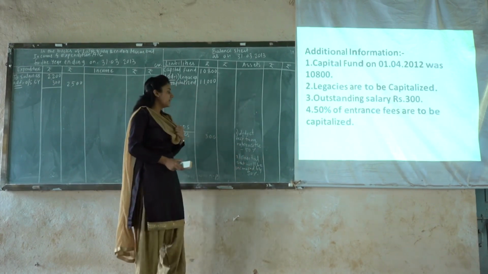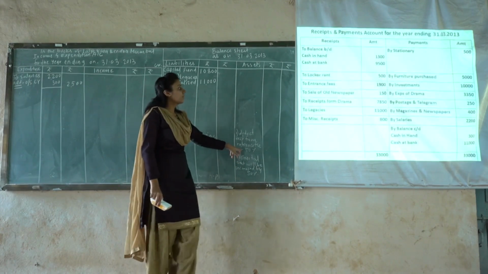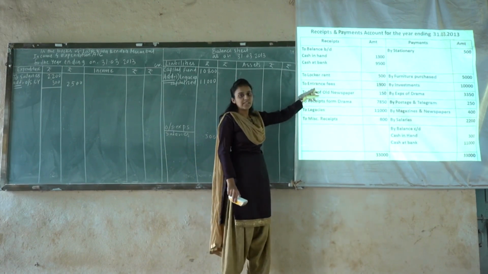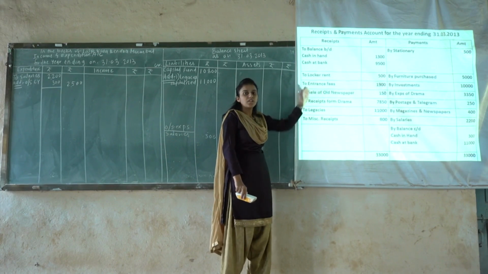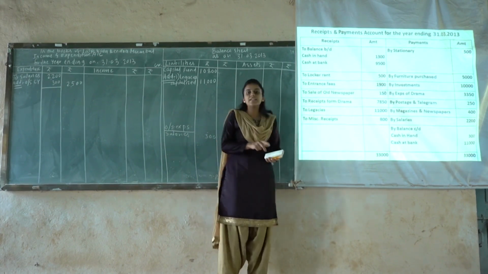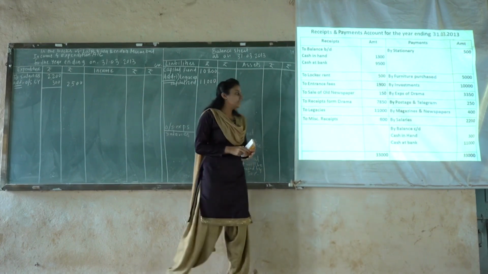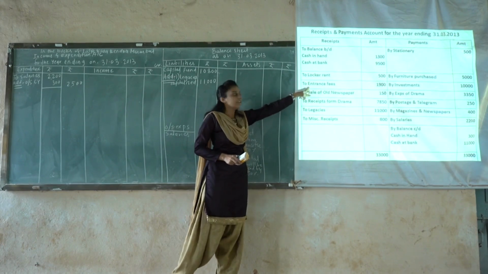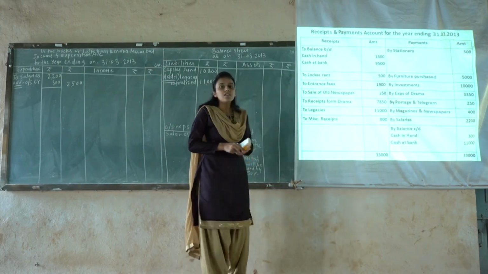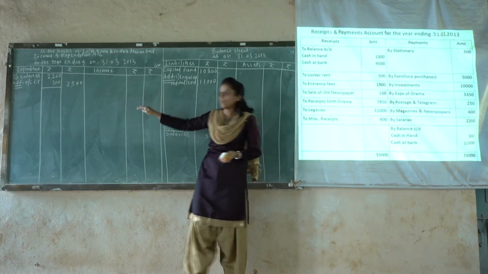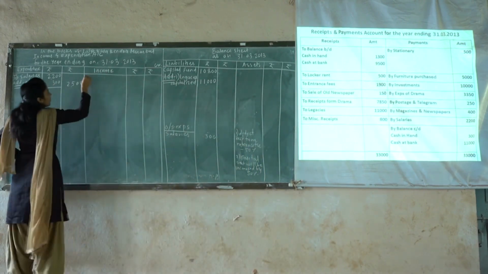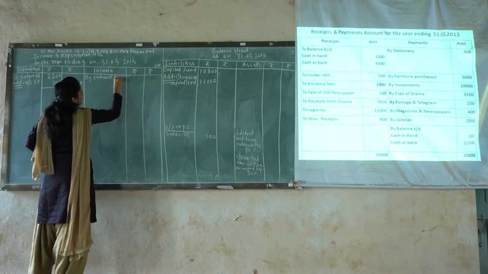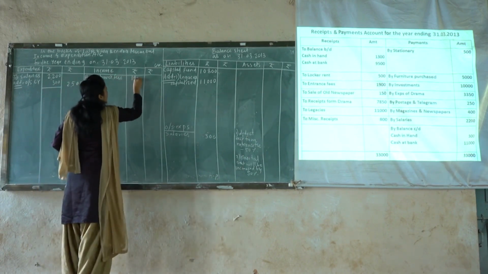ओके, लास्ट स्लाइड. So first we will have a look that where the entrance fee is given. Here in the receipt and expenditure account, entrance fee is posted for the receipt side. Here receipt side it indicates what comes in is receipt. Then exactly it should be posted for the income side. Means to deduct the 50% of entrance fee, first this entrance fee should be posted, and the posting of this entrance fee will be given for the income side of income and expenditure account. So this is the income side of income and expenditure account. We will post here by entrance fees, and the amount of entrance fee is nothing but 1900.